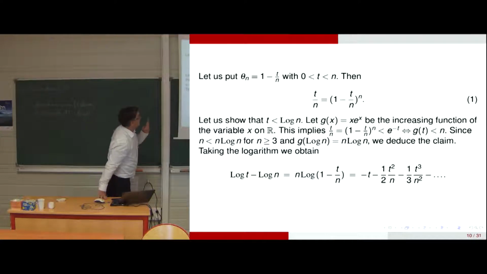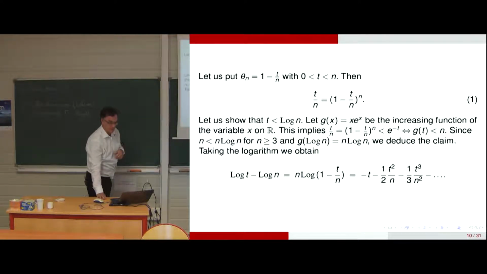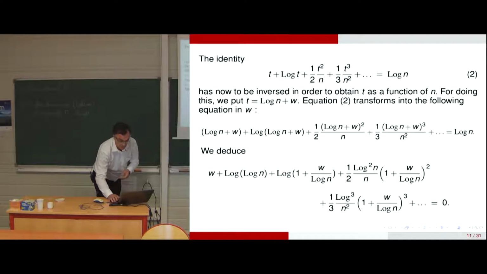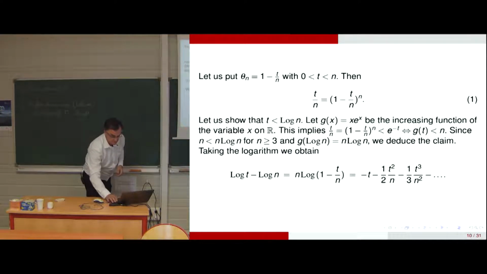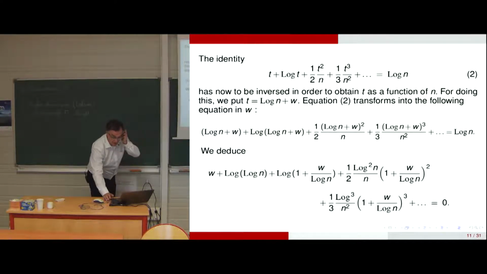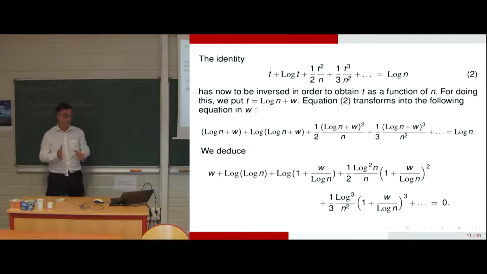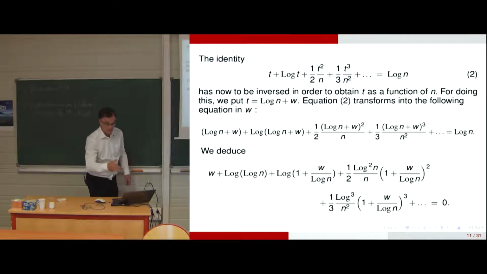Theta n is the zero I have shown. You express 1 minus t divided by n, with t between 0 and n. You put the approximate solution at the first order inside the equation. There are some constraints, and you take the logarithm, and you try to estimate t at the first order, at best, removing the second order terms, and you progress like that.